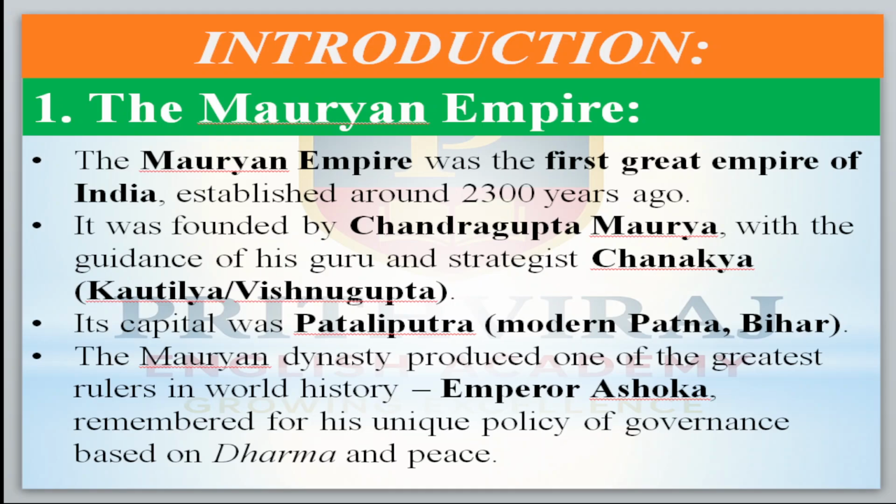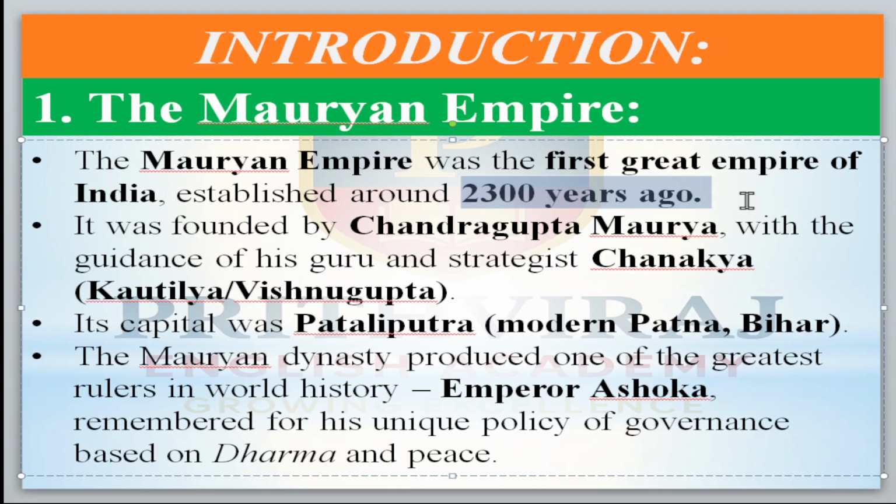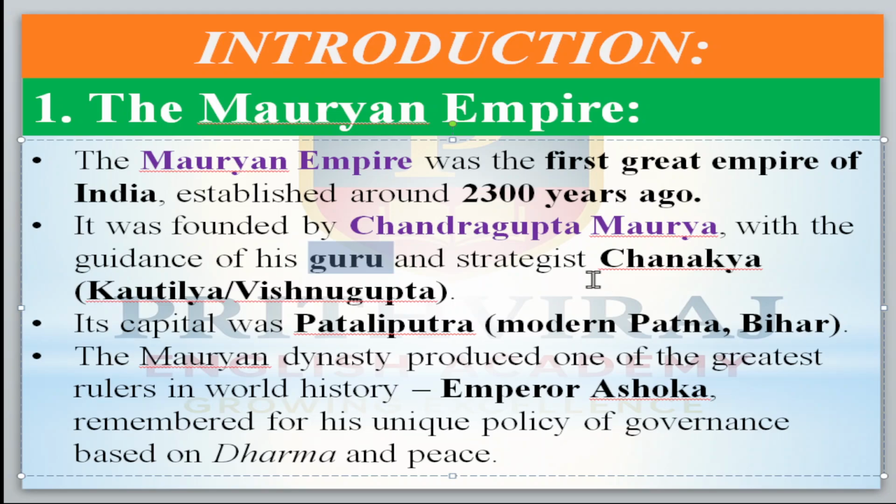The Mauryan Empire was the first great empire of India, established around 2300 years ago. It was founded by Chandragupta Maurya. The founder of this dynasty is Chandragupta Maurya, with the guidance of his guru named Chanakya. He has alternative names: Chanakya, Kautilya, and Vishnugupta.